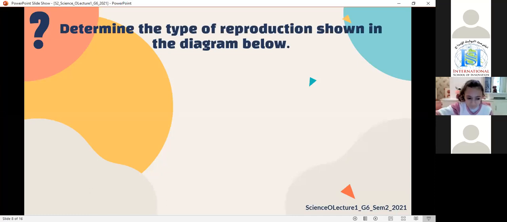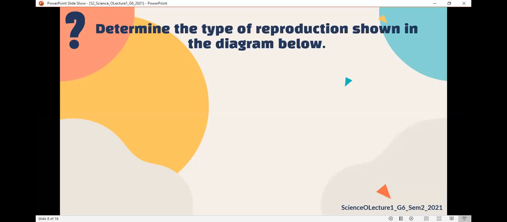You said that reproduction in insects is sexual. Insects reproduce in a sexual way. Who can define sexual reproduction for me? What's sexual reproduction? Tala, when do we say that an animal reproduces sexually? When the mom and dad combined. Excellent. When we need two partners, a mom and a dad, and the sex cells of the mom and the dad combine.